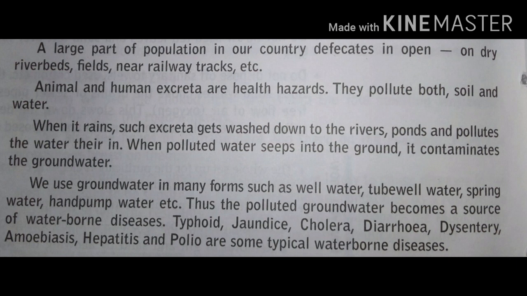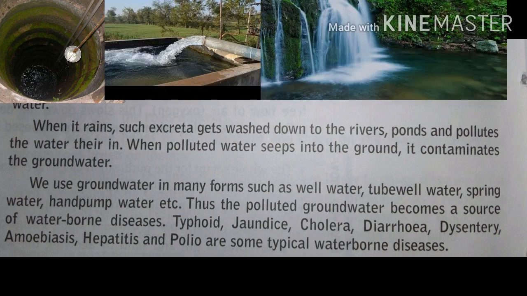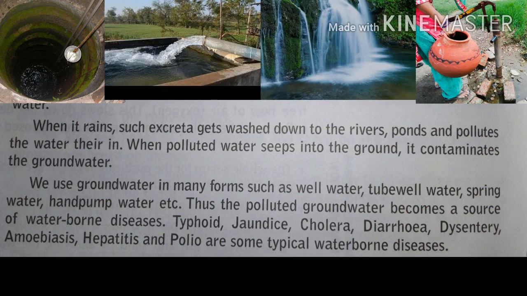Rainwater seeps into the ground, and when that rainwater mixes with human waste, the waste also seeps down into the ground and contaminates the groundwater. We use groundwater in many forms such as well water, tube well water, spring water, hand pump water, etc. Thus, the polluted groundwater becomes a source of waterborne disease.